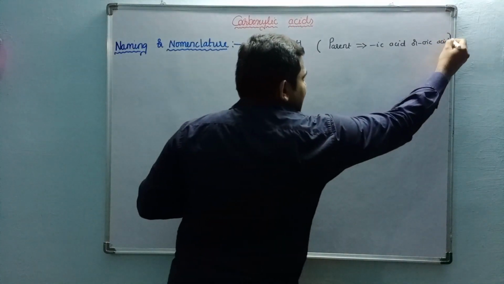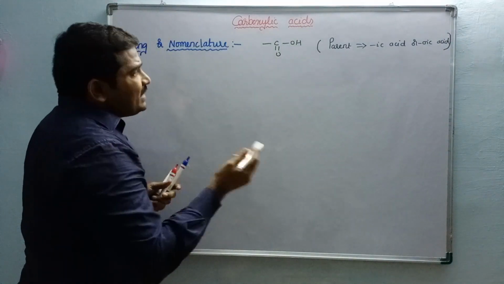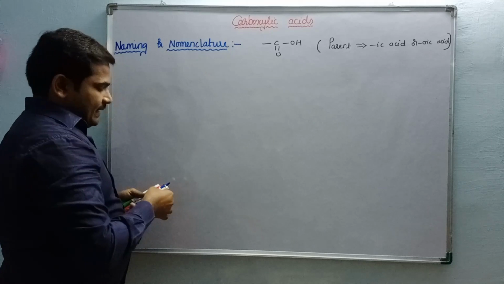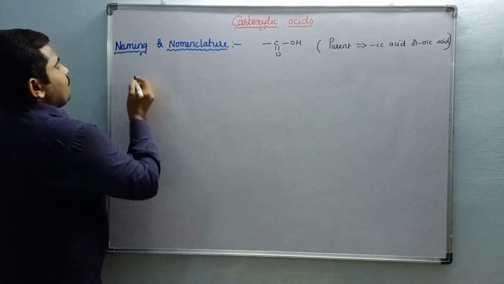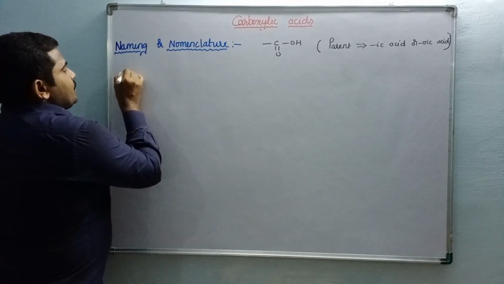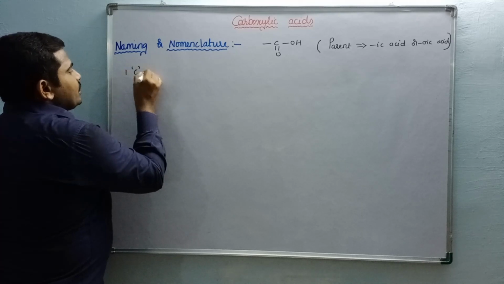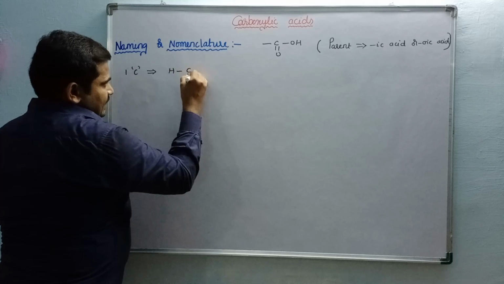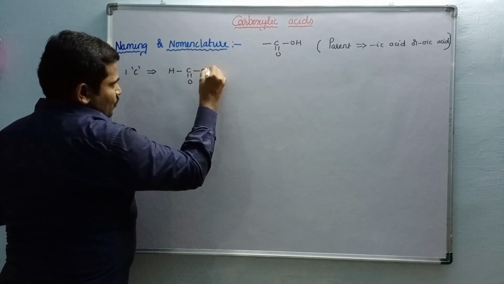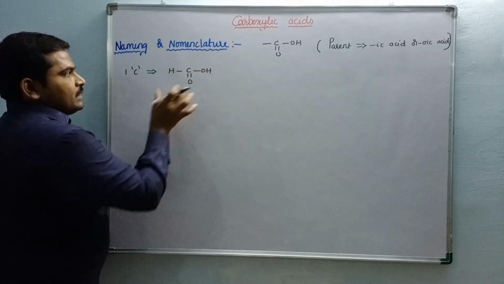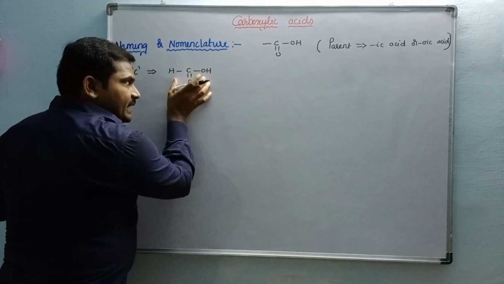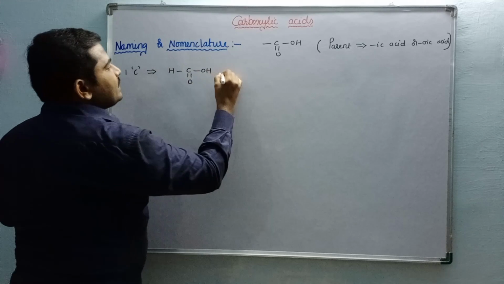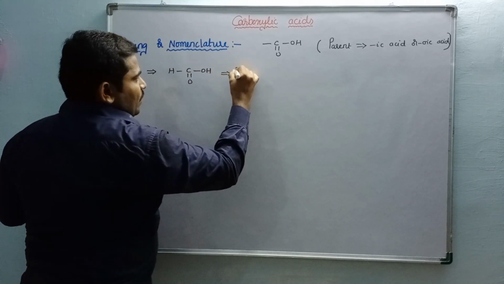Let us come to some examples in this carboxylic acid category. For example, if you have one carbon in your entire structure, that is C double bond OH. This carboxylic acid group containing compound with only one carbon is called formic acid.